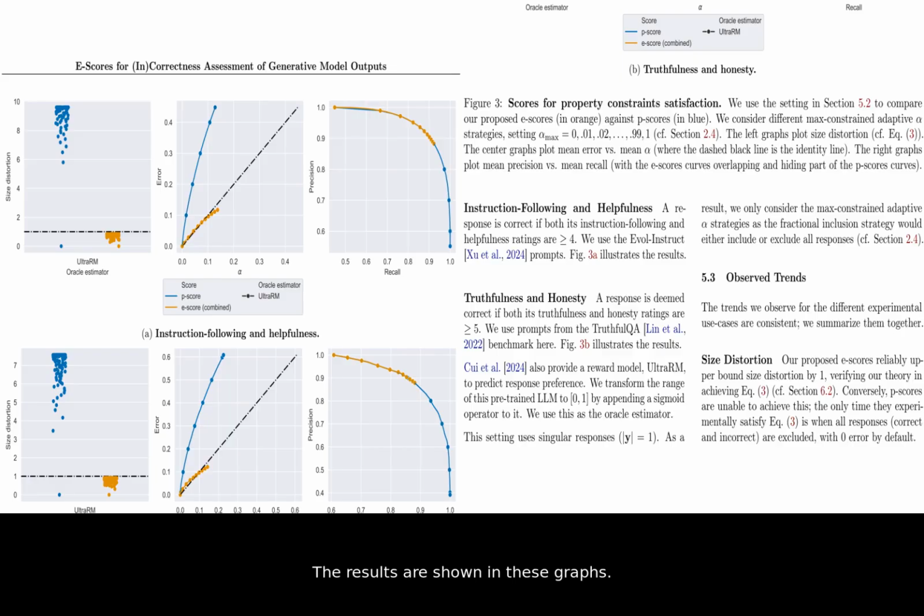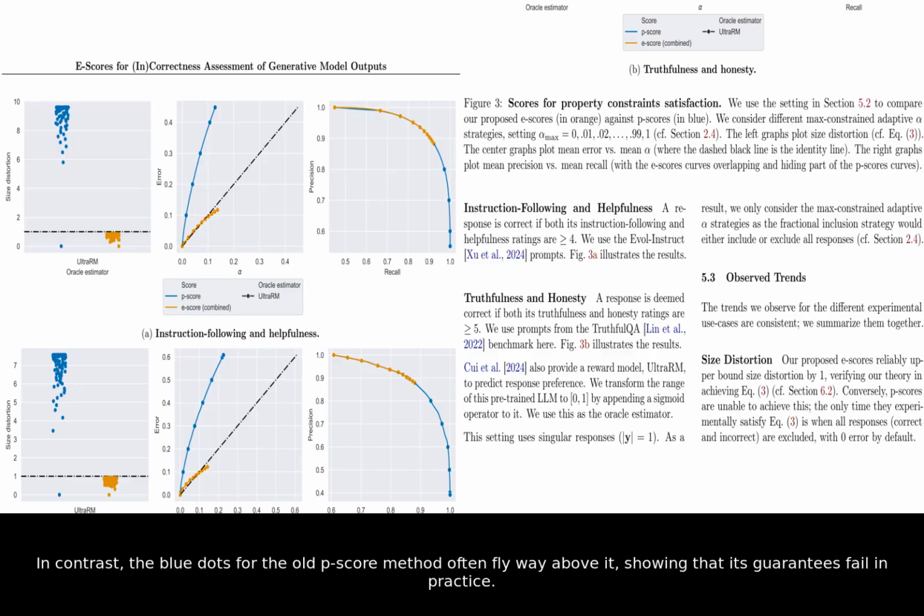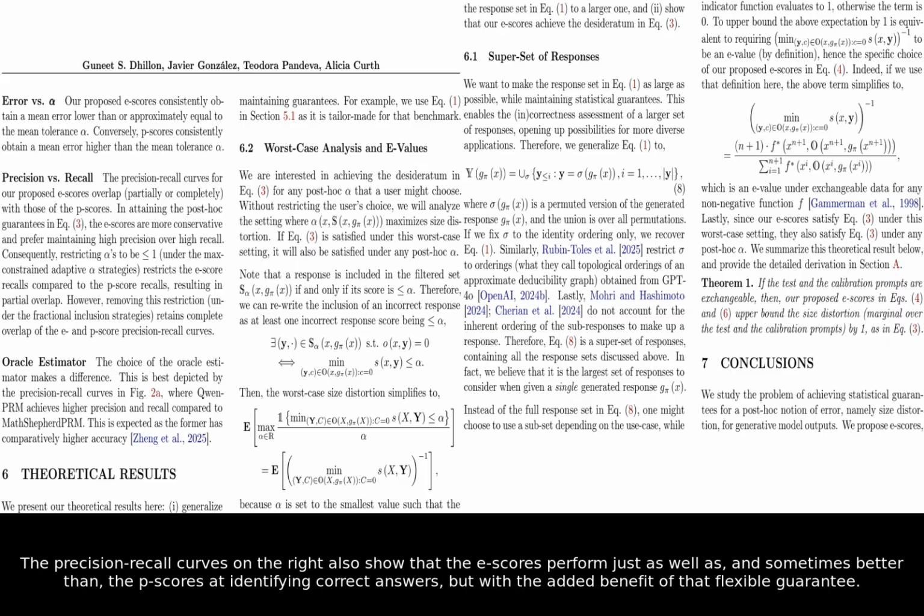The results are shown in these graphs. The orange dots, representing their e-scores, almost always stay below the guaranteed safety line of 1. In contrast, the blue dots for the old p-score method often fly way above it, showing that its guarantees fail in practice. The precision recall curves on the right also show that the e-scores perform just as well as, and sometimes better than, the p-scores at identifying correct answers, but with the added benefit of that flexible guarantee.